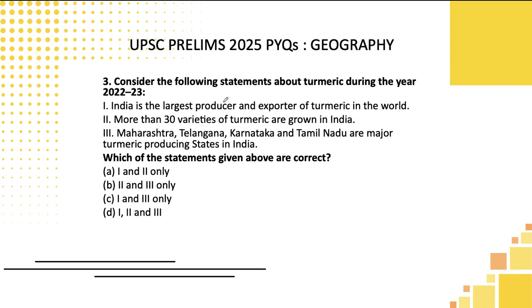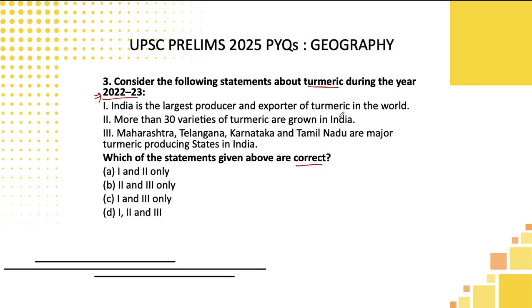Okay, students, let's now move to the next question. Consider the following statements about turmeric. India is the largest producer and exporter of turmeric. More than 30 varieties of turmeric are grown. Maharashtra, Telangana, Karnataka, and Tamil Nadu are major turmeric producing states. They are asking which of the statements given here is correct, and we have to consider these statements in the light of 2022-2023, that particular year.